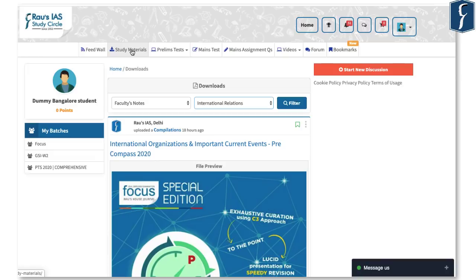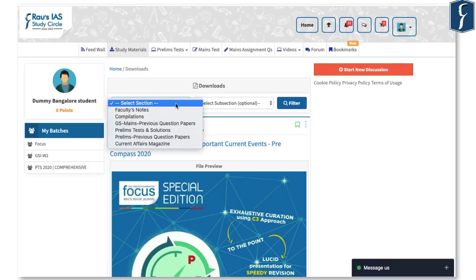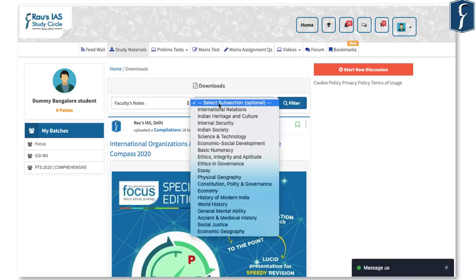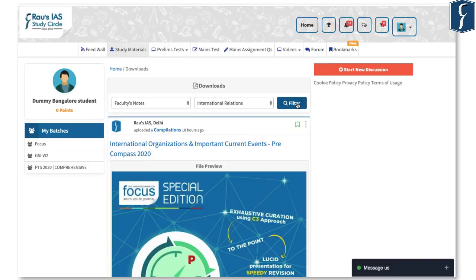So in this sense, we can see that when we click study material, we reach this particular window in which we have to choose sections and then subsections. Now let's focus on the kind of things that we want. Suppose we want faculty notes. Of course, this is true for RAU'S students. We will choose a subject that we are looking for. So you can see all the subjects are listed. Suppose we want something from international relations. We will click here and ultimately apply the filter.